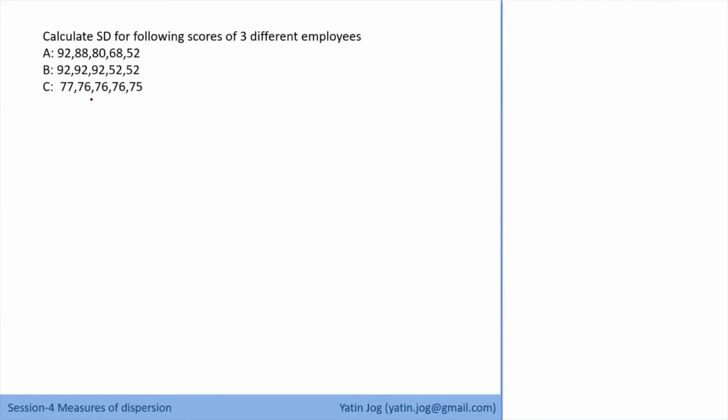Now calculate the standard deviation for the following scores of three different employees. So I have three employees, A, B, C, and these are the performance values of the three employees in the last 5 weeks. In the first week, A has performed at 92%, then in the second week, A has performed at 88%, and so on. Now, if you look at the mean value, the mean of all three employees is 76. So the mean performance is the same for all three employees. Now, as a manager, if you have to select one of the employees for your project, which employee will you select and why?